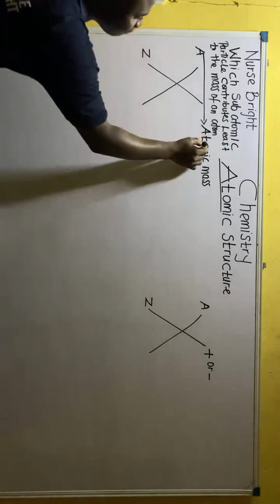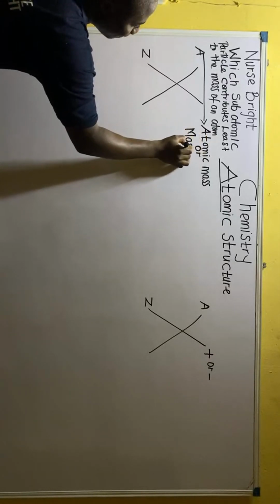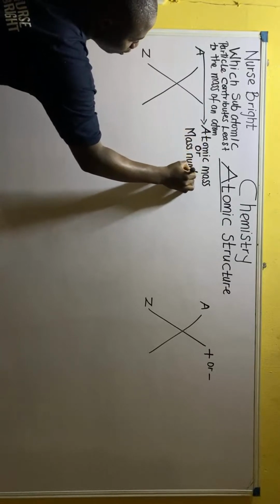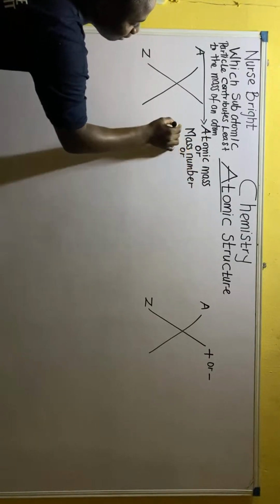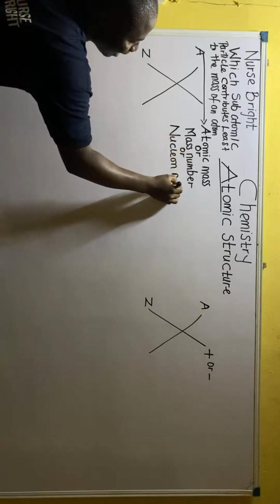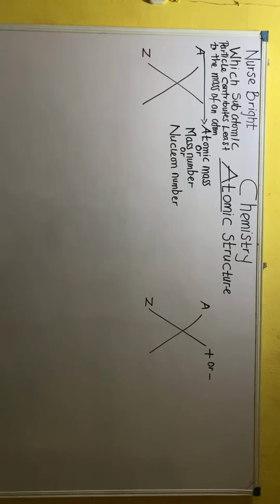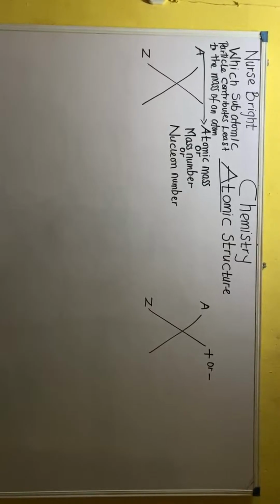Take note. Now, if you don't call A atomic mass, you can call it another name. You can call it mass number. And if you don't even call it mass number, you can call it nucleon number. I did not say neutron or nucleus. I said nucleon number. That's the other name for A, guys.